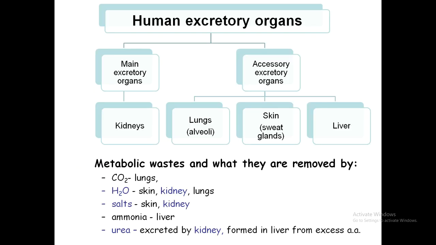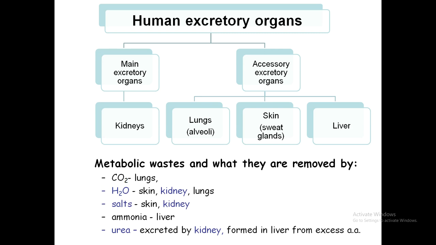Human excretory organs consist of 2 parts: the main excretory organs and the accessory excretory organs. The main excretory organ in humans is the kidney. It performs the major role in the process of excretion, while the accessory organs help out and excrete some minimal part of the waste materials. The major part of the waste materials produced by the body is removed by the kidneys. The accessory organs are the lungs, skin and liver.